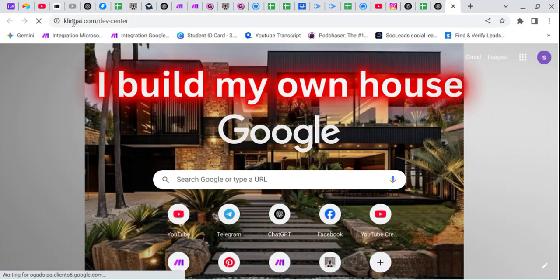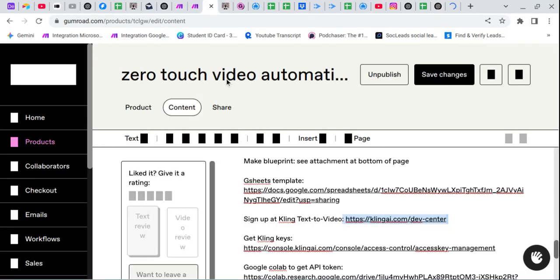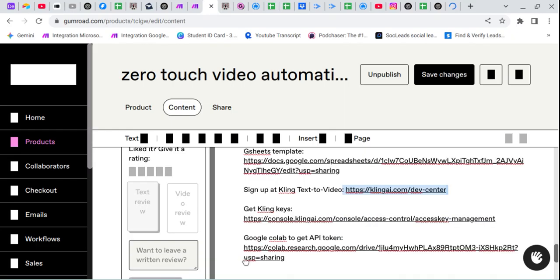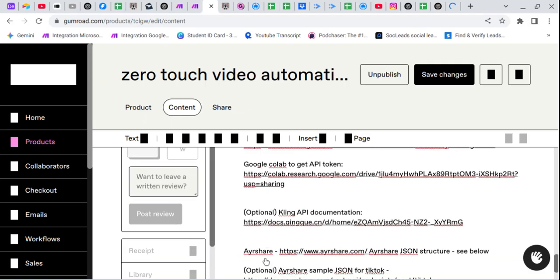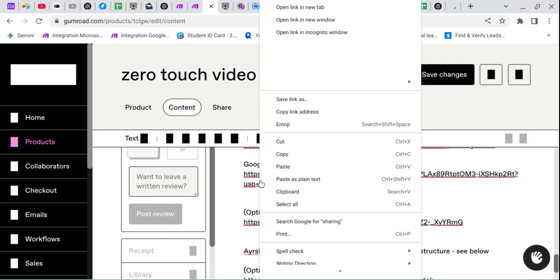You simply need to purchase a subscription on this platform. You can purchase anything, anyone. I don't have any subscription, so I can only guide you. You need to do it yourself. Simply purchase a subscription, then you need to create an API key. For the API key you need this Google Colab, and we simply need to paste your token ID and token so it can generate. Let me also guide you with this one.